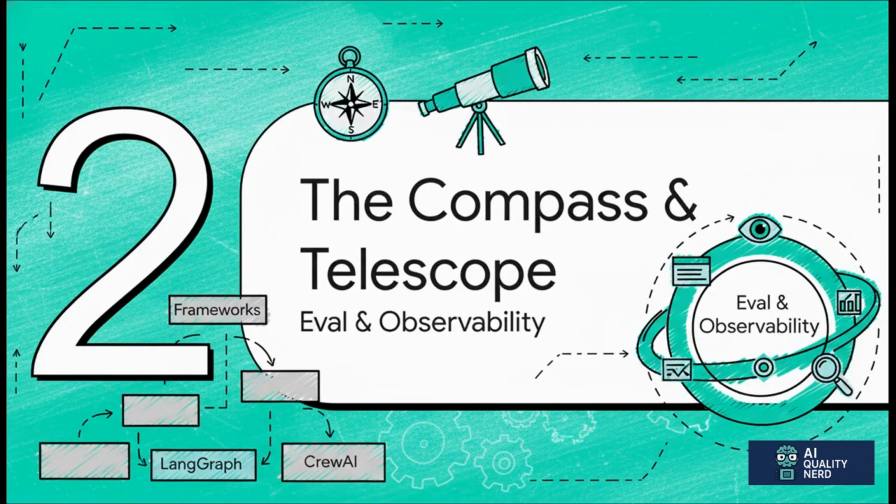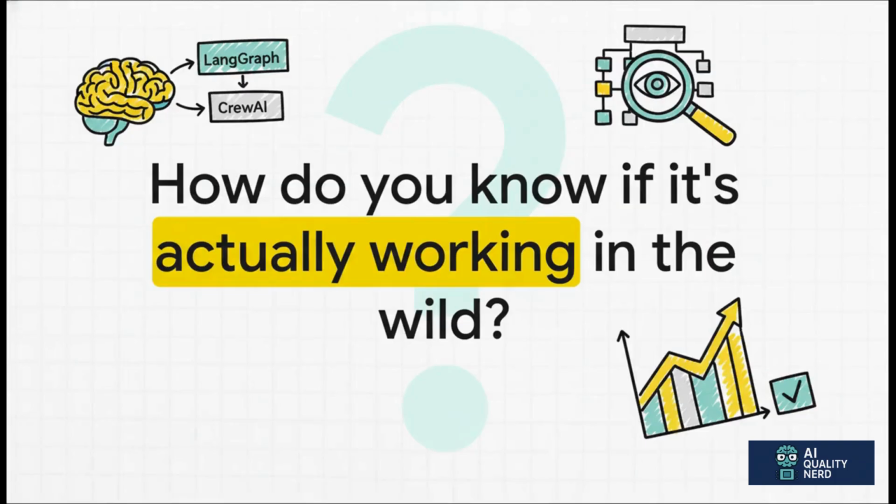So, you've studied the map, you've picked your framework, you're ready to go, right? Well, not so fast. Choosing the tool is just step one. The real challenge starts the moment you start building and you realize you're basically navigating in the dark. You need a compass. You need a telescope. You need something to guide you when things get real. And this right here is the million-dollar question every single developer has to answer. How do you know if it's actually working in the wild?